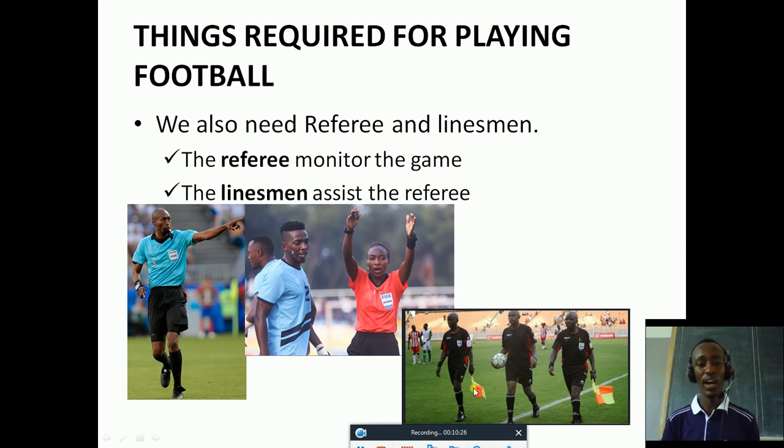But also we have a linesman. A linesman is the one who assists the referee. Referees cannot observe each and everything that is happening within the football pitch. It means he or she must have an assistant who can help him or her, as we see there, those who are working on the line there.